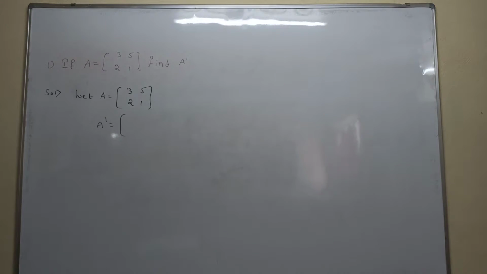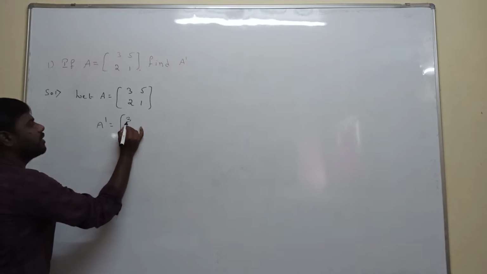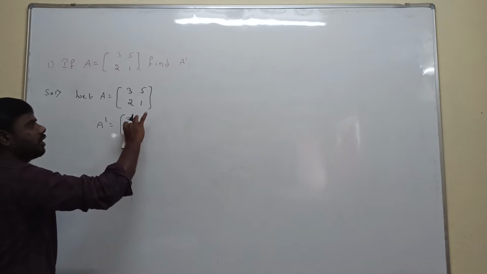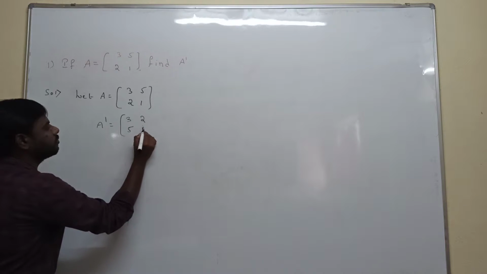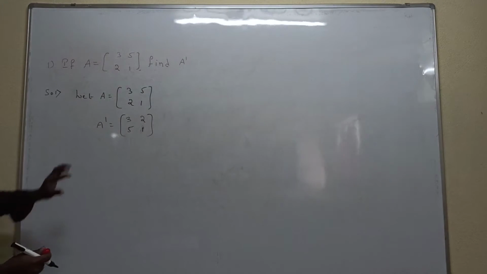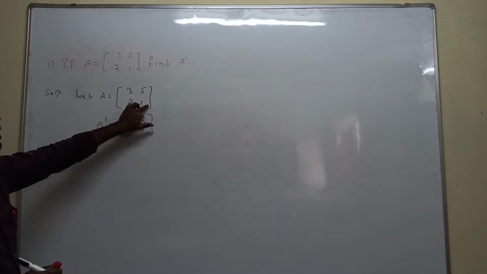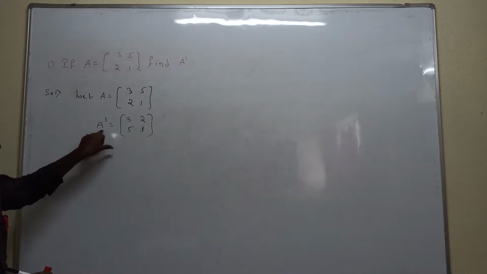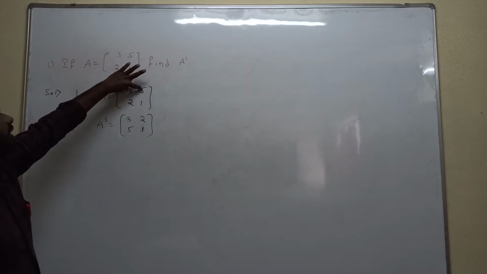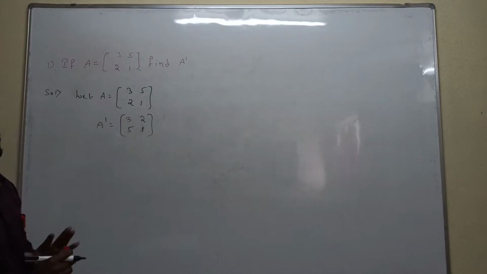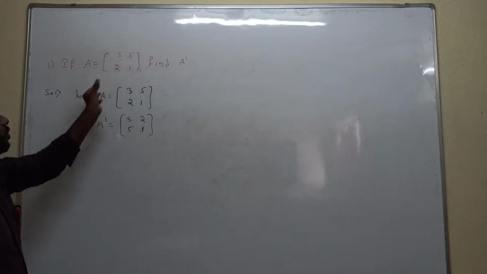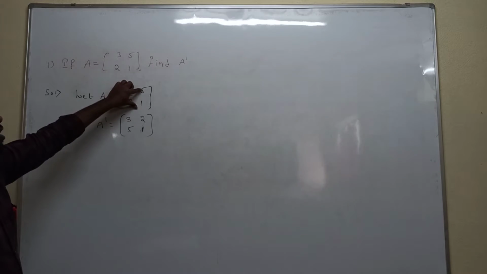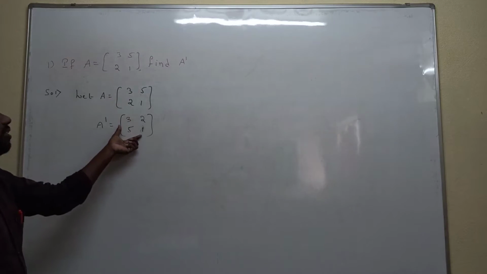Transpose of the matrix is nothing but interchanging rows and columns. So first row is replaced with first column, second row is replaced with the second column. Everyone understood? The given matrix A is equal to 3 5 2 1. To calculate A transpose means interchanging rows and columns. First row interchanging first column, second row interchanging second column. Or else first column is 3 2 interchanging first row, so 3 2 is the first row. Second column 5 1 interchanging second row, so 5 1 is the second row.